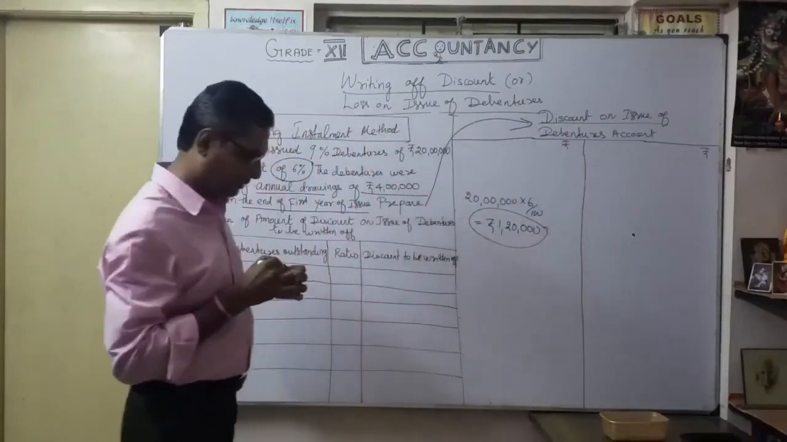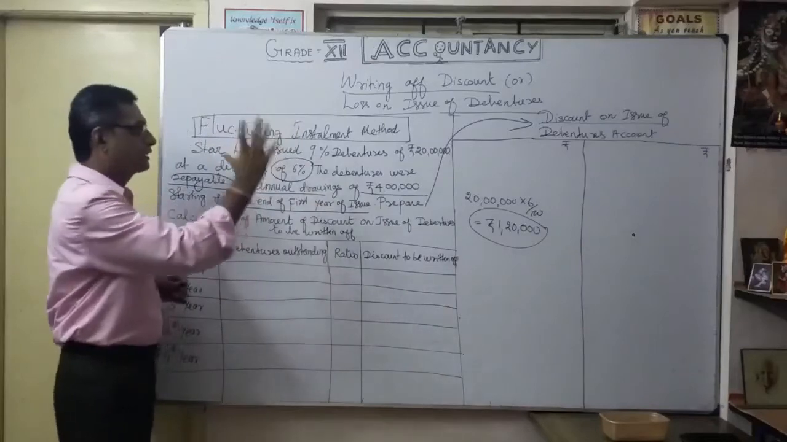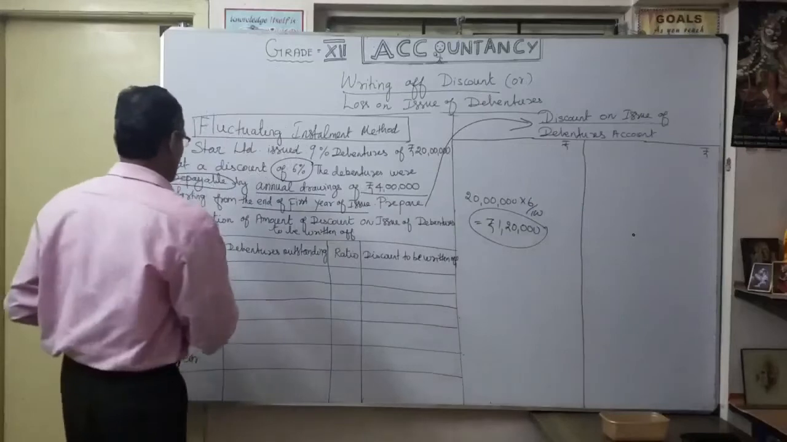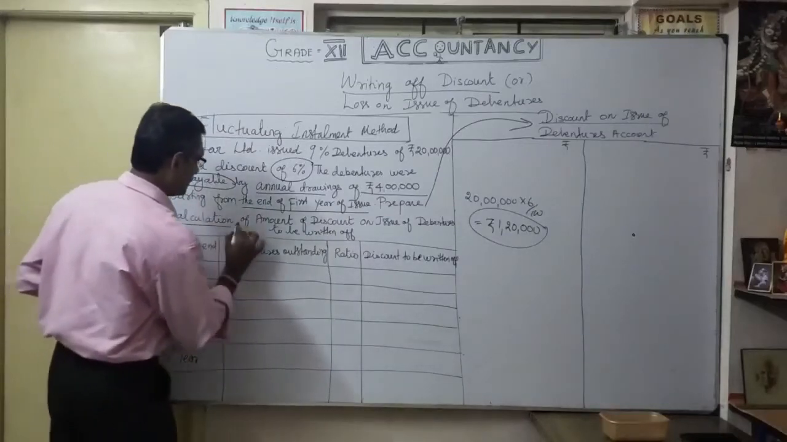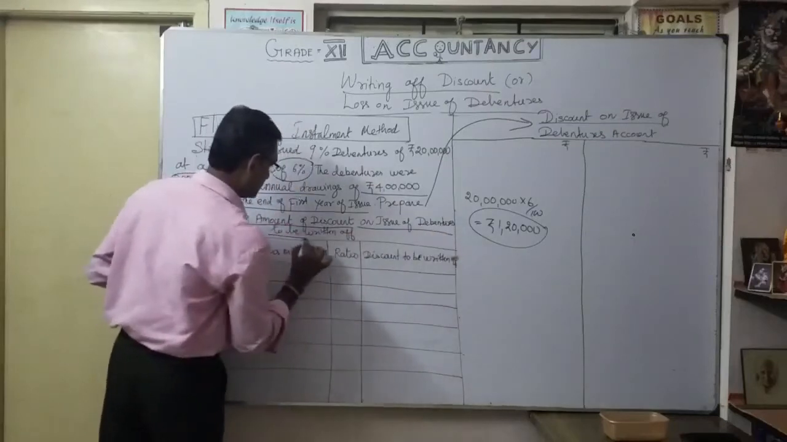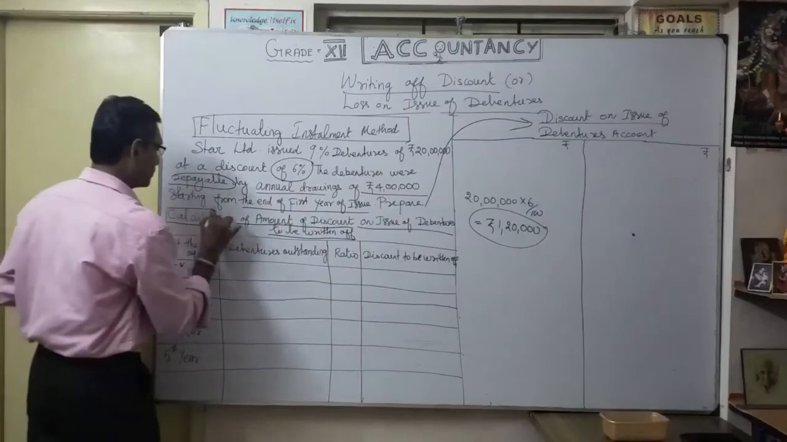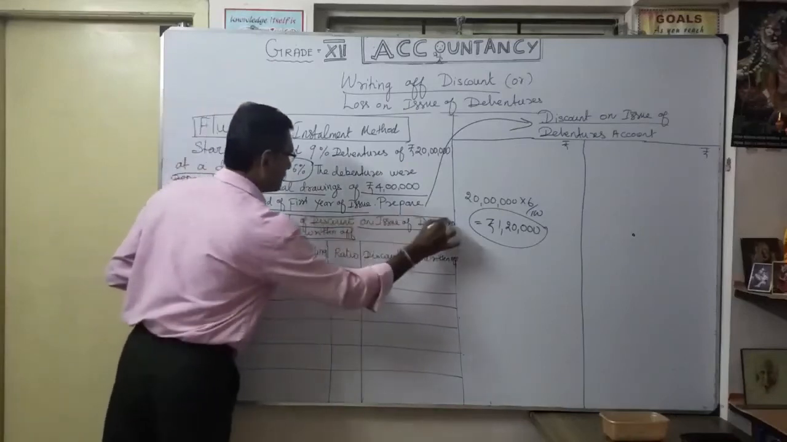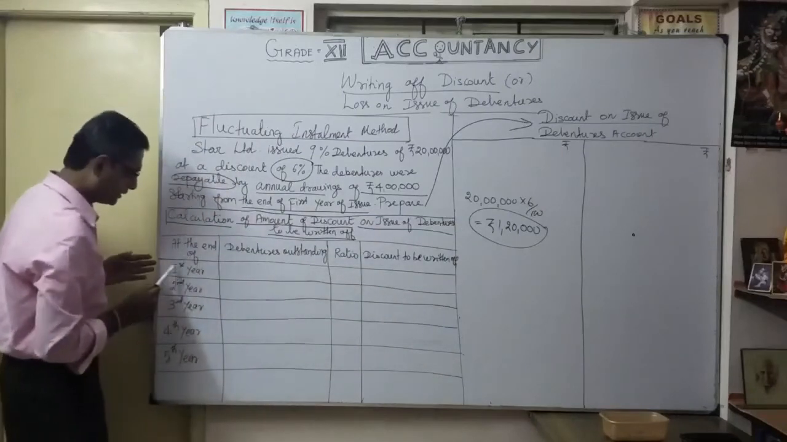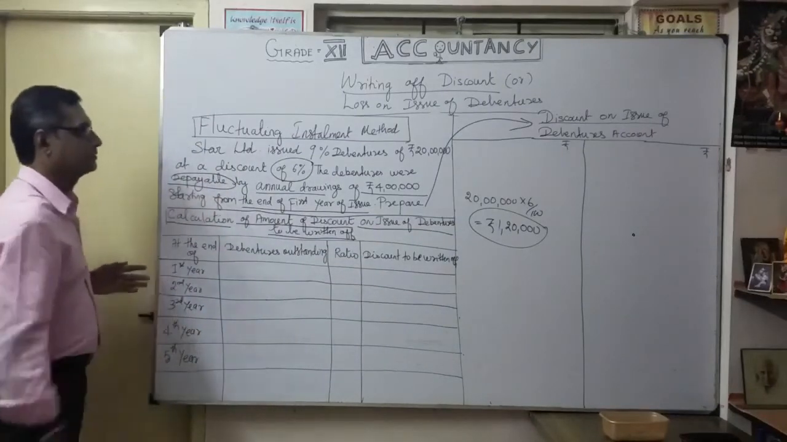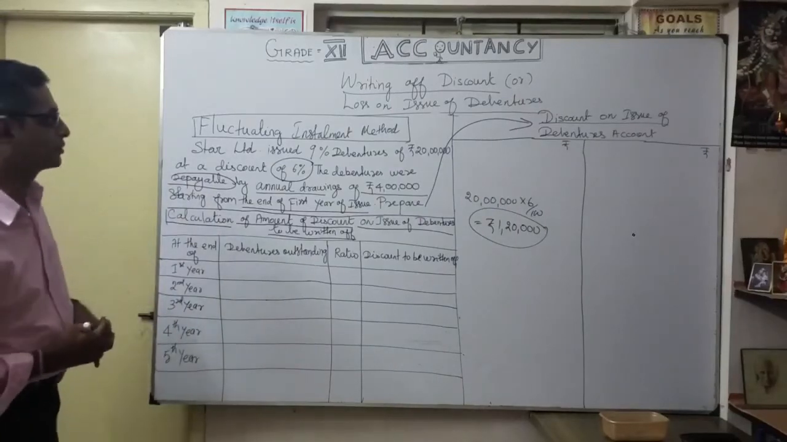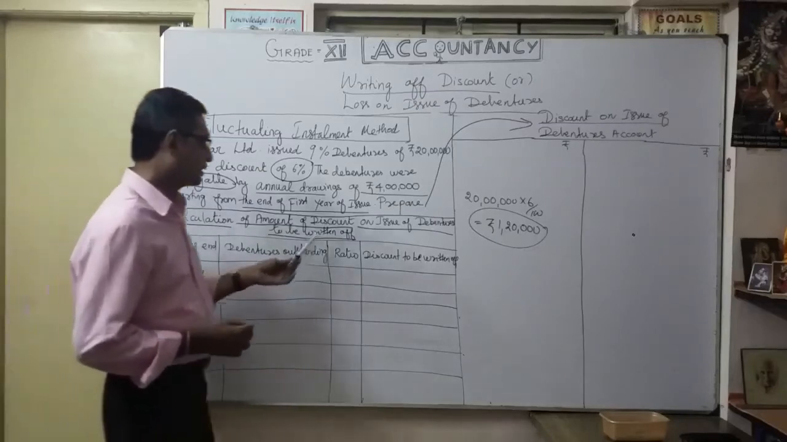So prepare discount on issue of debentures according to fluctuating installment method. This is the situation, how we are going to work it out. First, we want to mention the calculation of amount of discount on issue of debentures to be written off. So the heading is very, very important. So please write the heading. Under the heading, you make columns: at the end of first year, second year, third year, fourth year, fifth year. Okay, so here 5 years we are going to do.